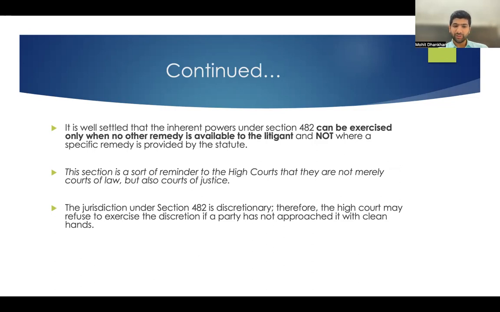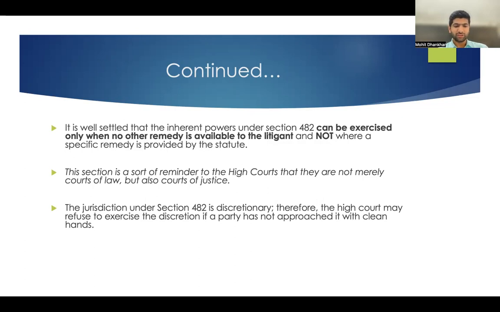If an express remedy has been given, if an express provision has been given for that particular situation, then in that situation the powers of Section 482 will not be exercised. The golden rule for exercising powers under Section 482 is that the CRPC must be silent for that situation.